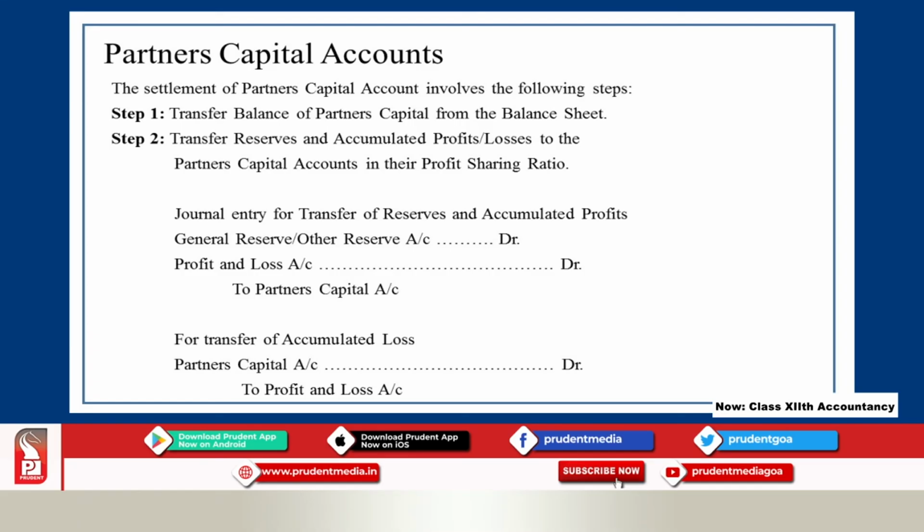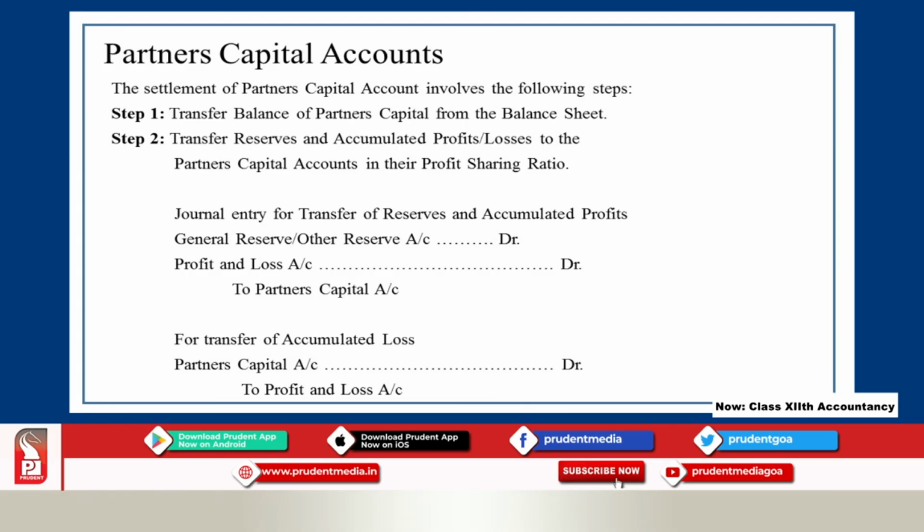The journal entry for that is general reserve or other reserve account debit, profit and loss account debit to partners capital account. When you post it, it comes in the partners capital account on the credit side.